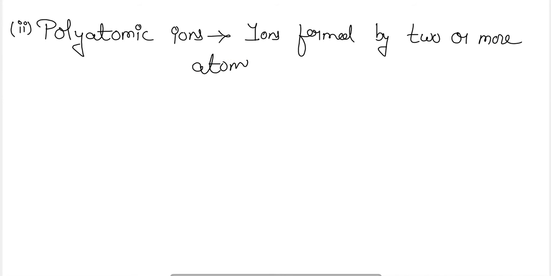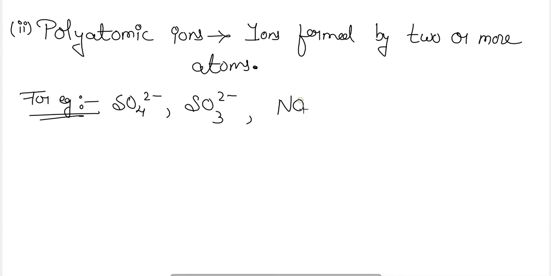Examples are SO4 2 minus, SO3 2 minus, NO3 1 minus, NH4 1 plus, OH 1 minus, etc. Here two or more atoms combine to form an ion, so these types of ions are termed polyatomic ions. So these are the different types of ions.